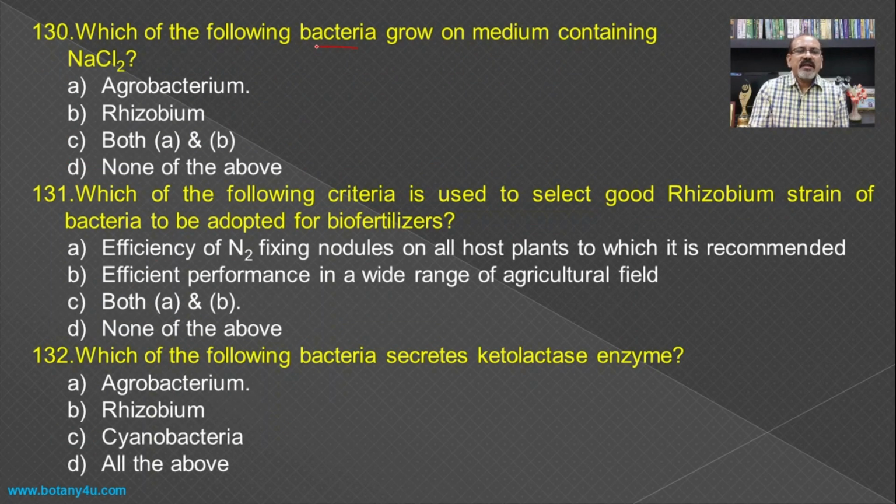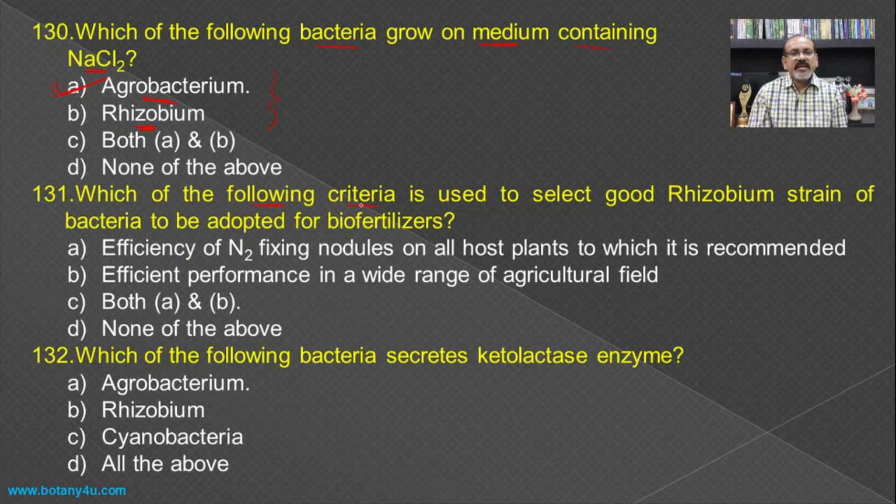Then which of the following bacteria grow on a medium containing the sodium chloride? Usually the differentiation of these two different bacteria is carried out on the basis of the growth. So the Agrobacterium grows very well on the medium containing the sodium chloride, while the Rhizobium grows on the media without sodium chloride, and hence the A becomes the answer.